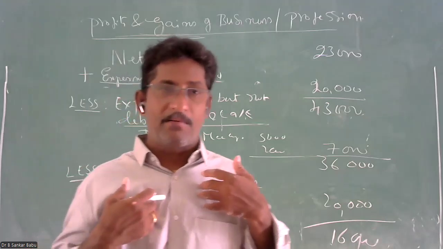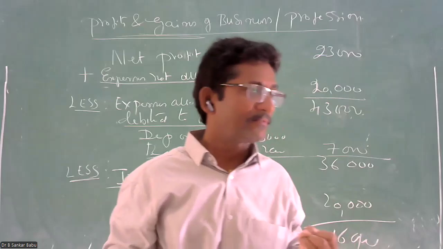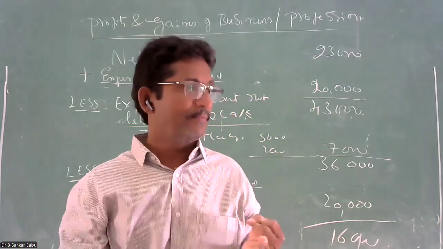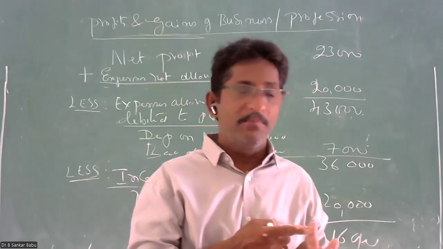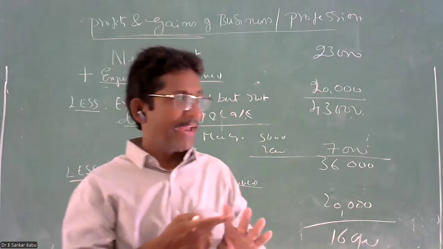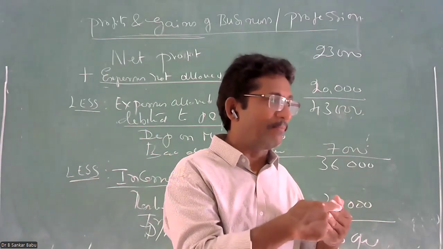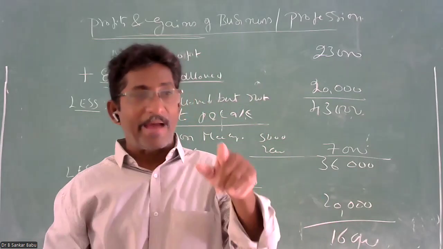If I am a doctor, what is my income? Consultation fees, sale of medicines, surgery income, hospital patients, room rent. These are all my professional income. Cost of surgical equipment is a capital expenditure.